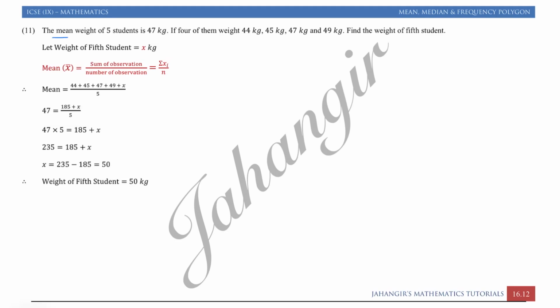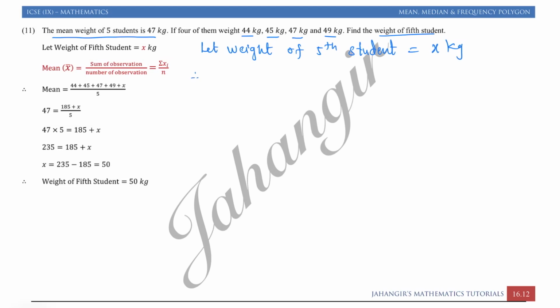Question 11. The mean weight of 5 students is 47. If 4 of them weigh 44, 45, 47, 49, find the weight of the 5th student. So I can say let the weight of the 5th student be x kg.